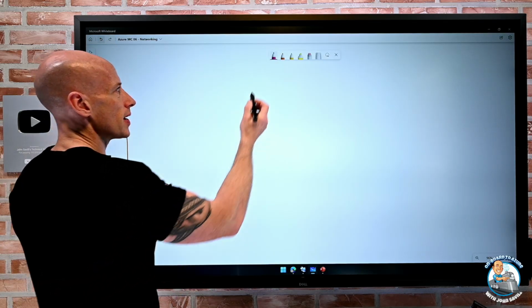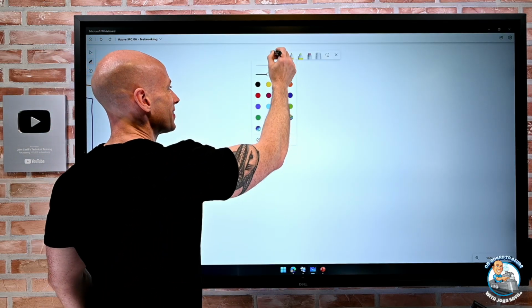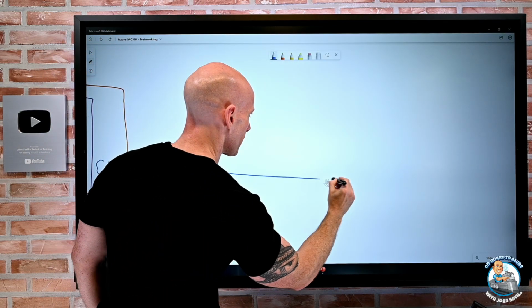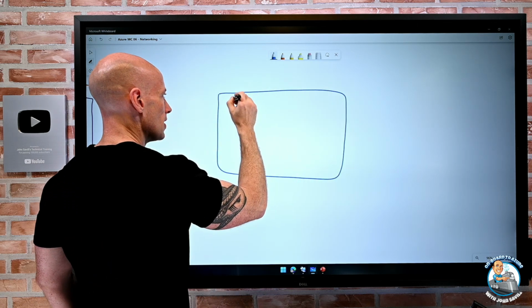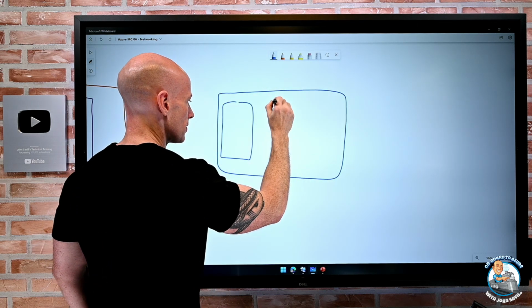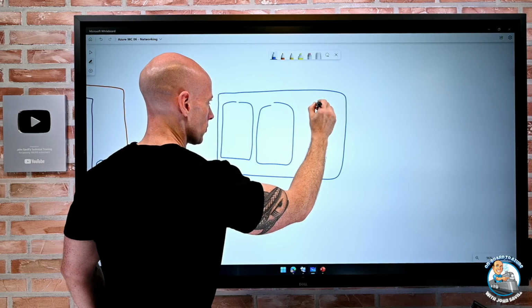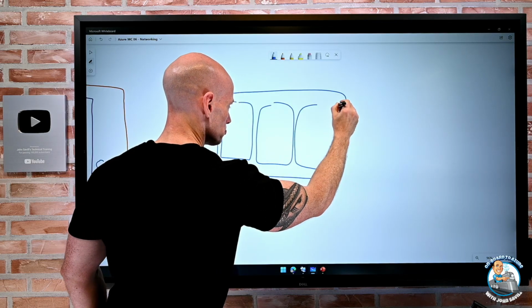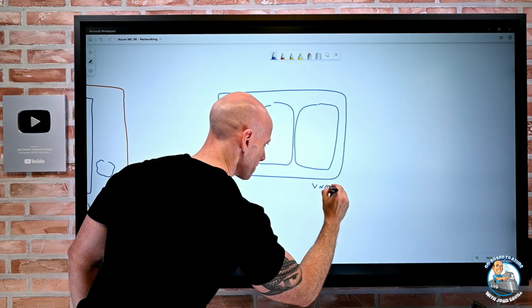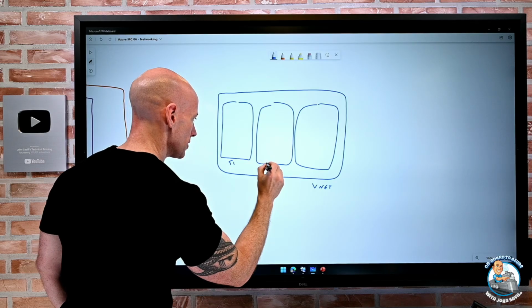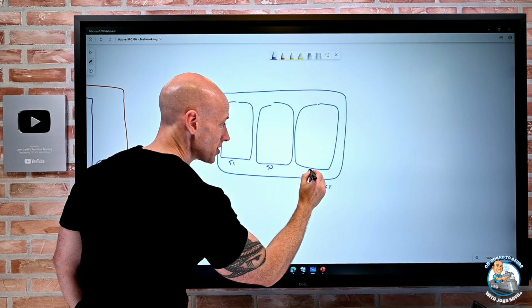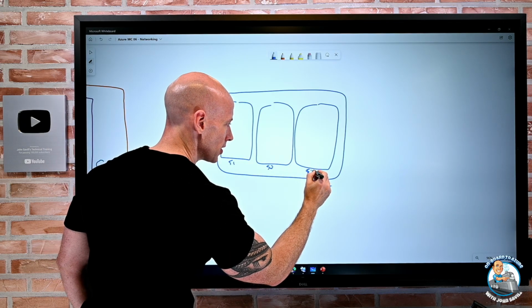I'm going to draw a virtual network a lot of times. So if I have a virtual network, and remember we break it into subnets. So this is my VNet. This is my subnet 1, subnet 2. It wouldn't be called subnet 2, which is a different discussion.